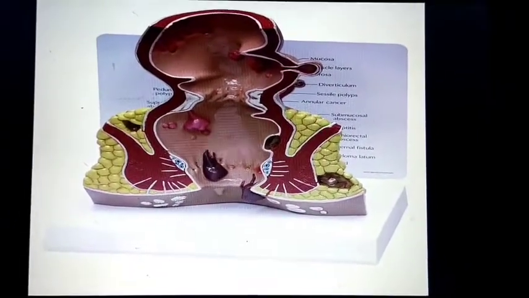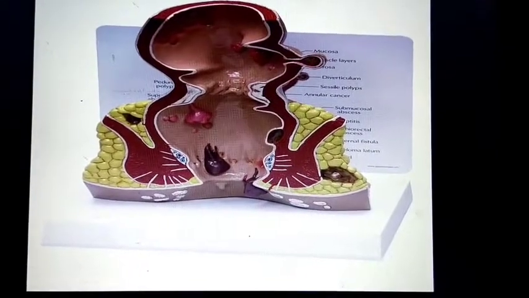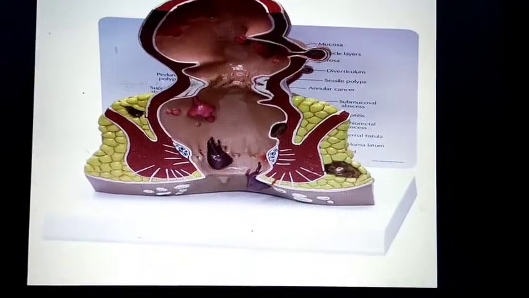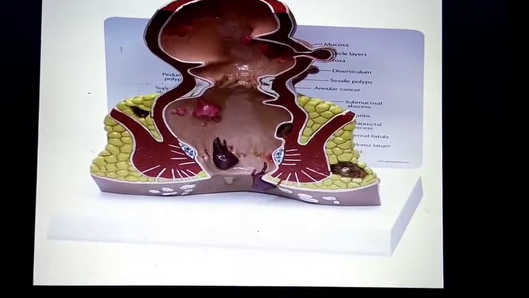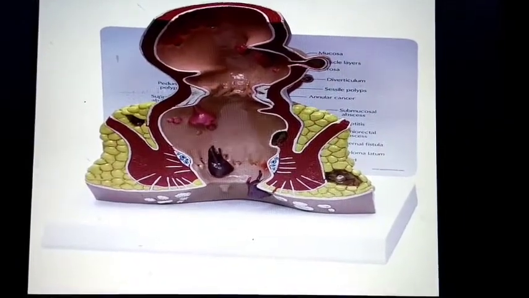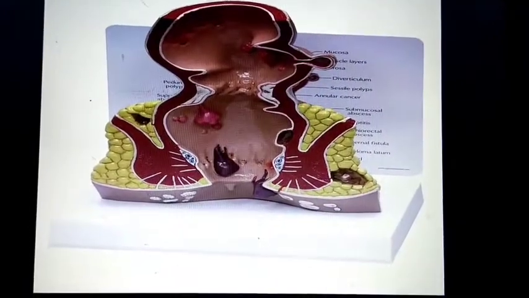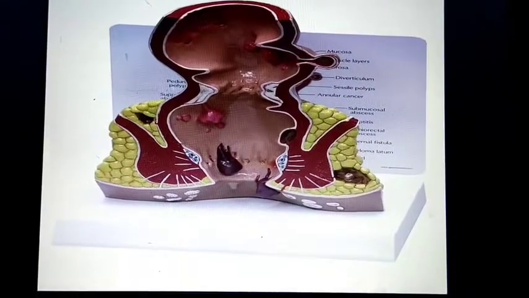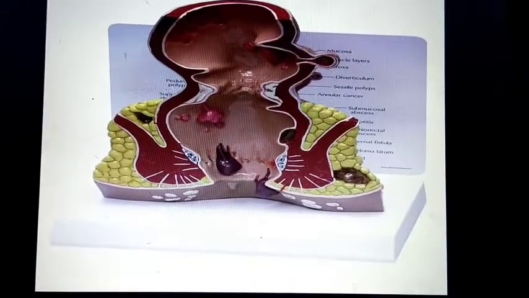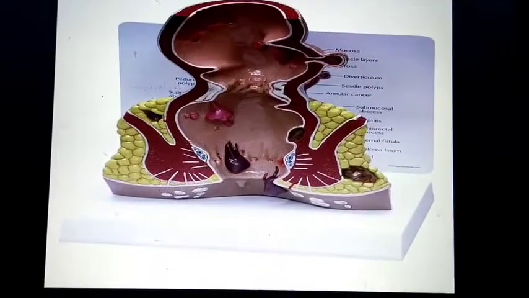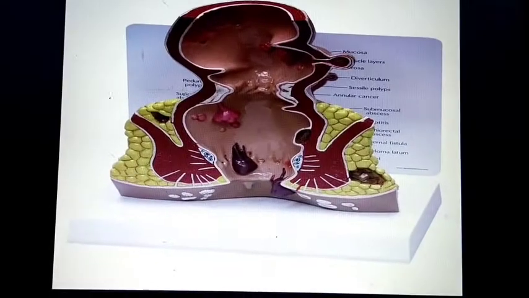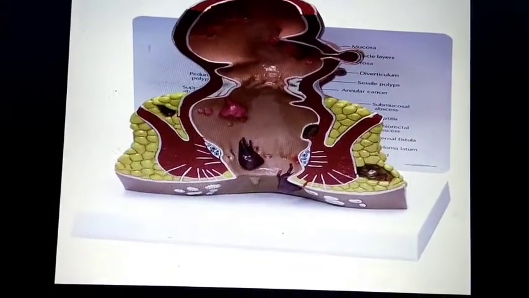You have already seen the anal canal. You also see the pyloric canal or inguinal canal. Canals are nothing but passages, pipe-like or tube-like structures, or channels through which any material will pass from one end to another end. It may be water, it may be feces, it may be food particles, it may be any other thing. Now today we will go for the anatomy of the anal canal.